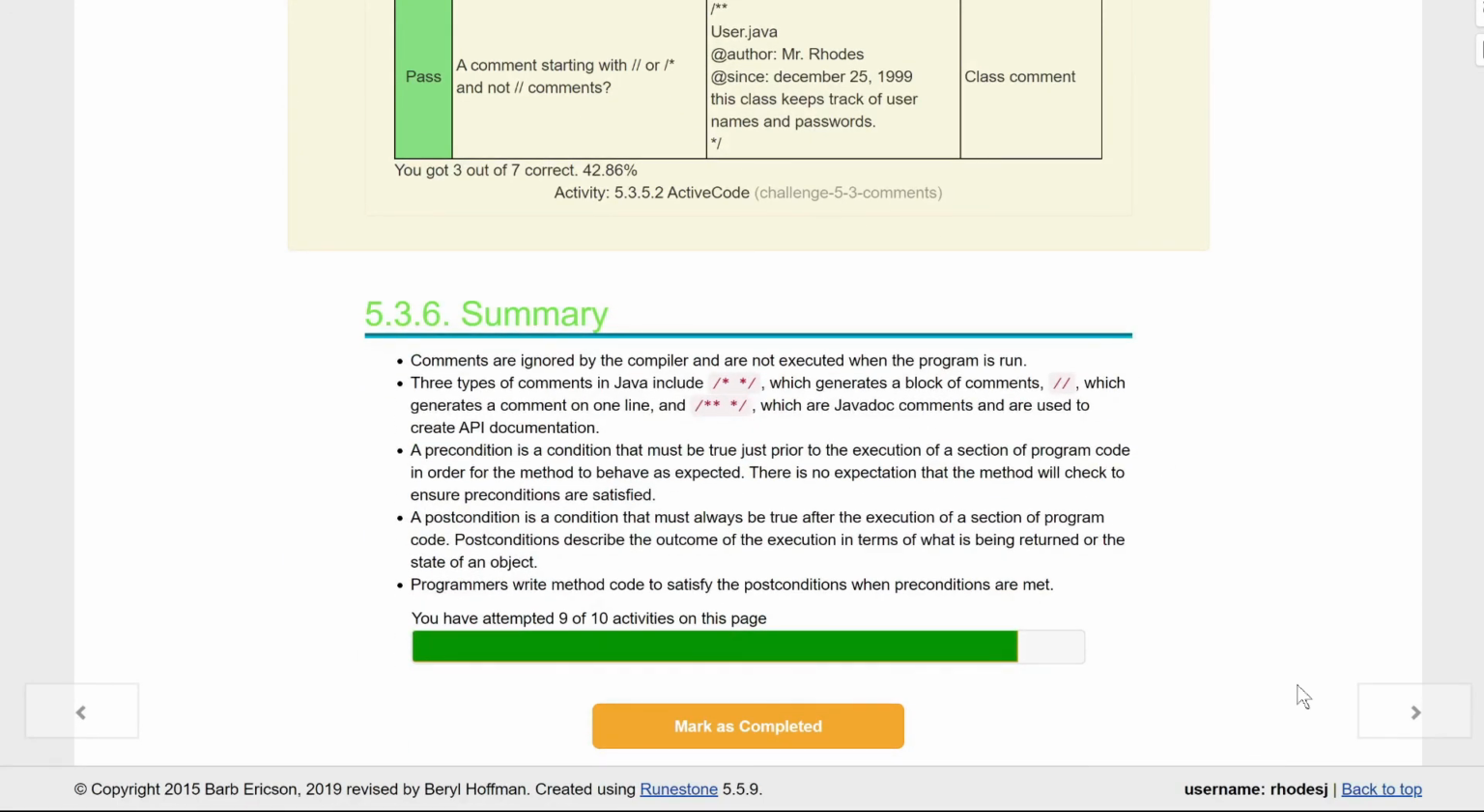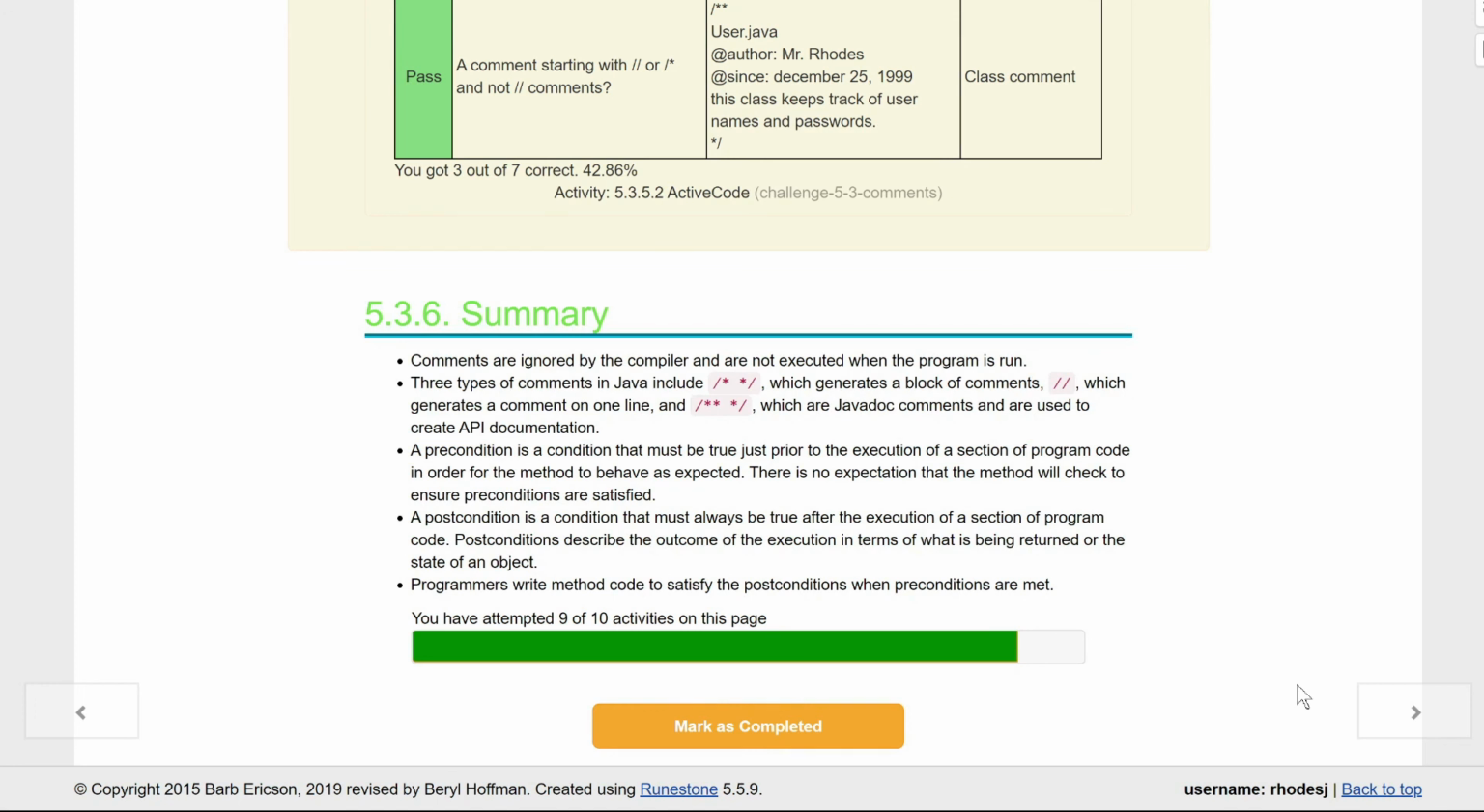After that, we have our summary here, kids. Comments are ignored by the compiler and are not executed when the program is run. There are 3 types of comments in Java, which generate a block of comments, which generate a comment on one line, and then the Javadoc comment, which are used to create an API documentation.